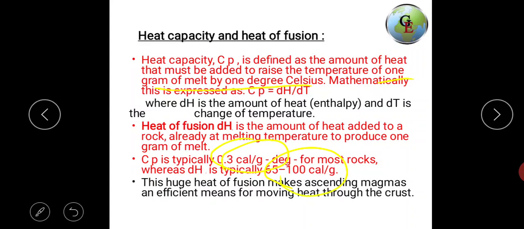The huge heat of fusion makes ascending magma an efficient means of moving heat through the crust. So when magma ascends, the heat of fusion, which releases a lot of heat, is the efficient means of moving heat through the crust.